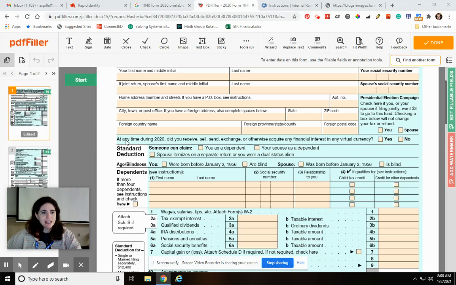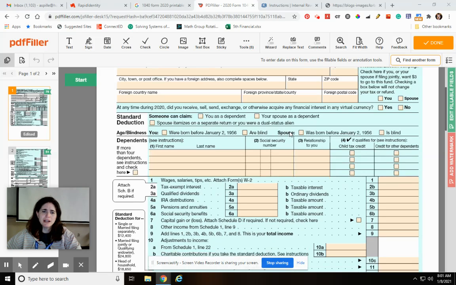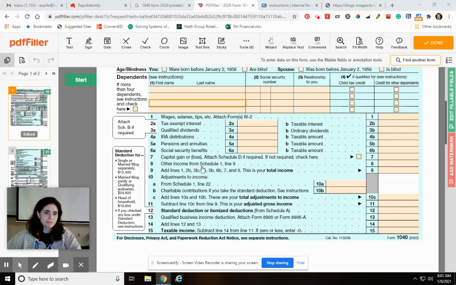Anyway, okay, so at any time during 2020, did you receive, sell, send, exchange, or otherwise acquire any financial interest in any virtual currency? So if you have Bitcoin, you would put yes. So this is new. This changed. Okay, deductions. Can somebody else claim you as a dependent? Probably right now, since you're in high school, that would be a yes. They can claim you as a dependent. And then it asks how old you were, are you blind, and so on. Dependents, do you have any kids? You would put those here. There are all kinds of instructions on whether or not they qualify for child tax credit. Most likely, most of you are going to skip that one.